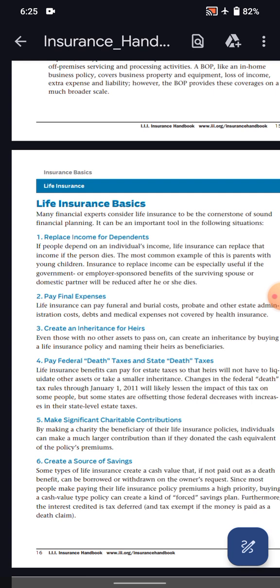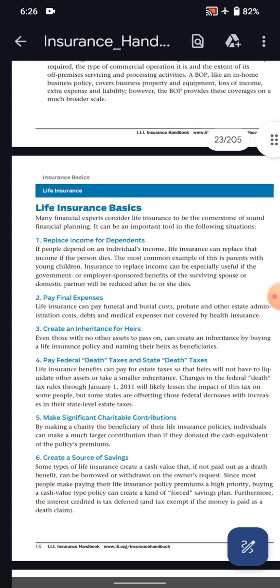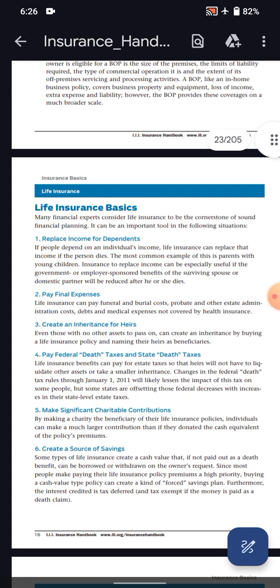Number 6, build cash value. Some types of life insurance create a cash value that, if not paid out as a death benefit, can be borrowed or withdrawn at the owner's request. Since most people make paying their life insurance premium a higher priority, buying a cash value type policy can create a kind of forced savings plan. Furthermore, the interest is tax deferred and untaxed except if the money is paid as a death claim.